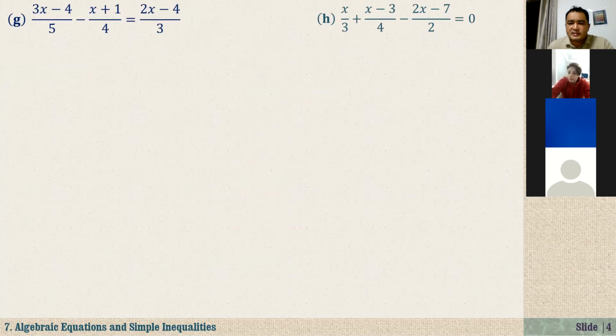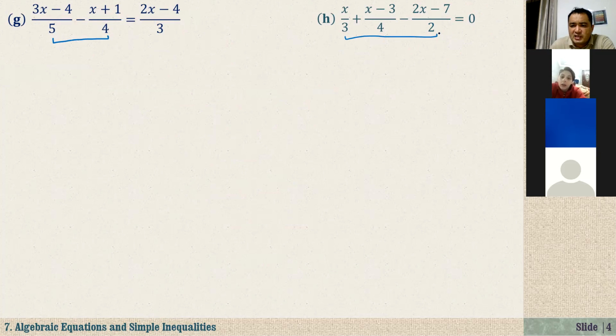These questions, maybe I will skip. Let's just do only one. And this one, as you see, you can simplify the left-hand side, express this as a single fraction, and cross multiply, and you can solve this. How about here in H? On the left-hand side, we have 3 fractions. On the right-hand side, we have 0.